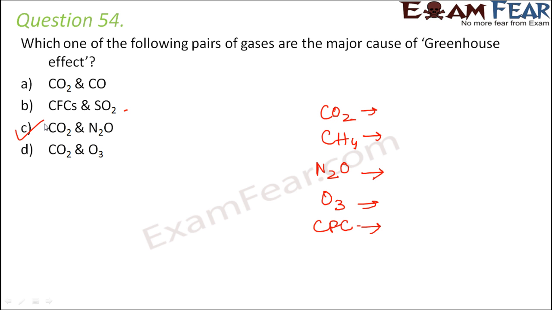The last option is carbon dioxide and ozone, but ozone doesn't contribute that significantly. Because the ozone layer is quite far away from the Earth when compared to the presence of carbon dioxide and nitrous oxides, the contribution of ozone would be comparatively lesser. So carbon dioxide and nitrous oxide would be the correct answer.